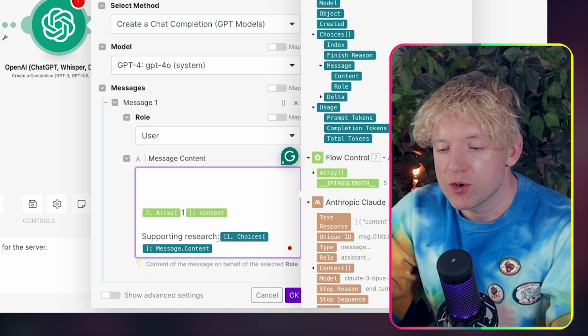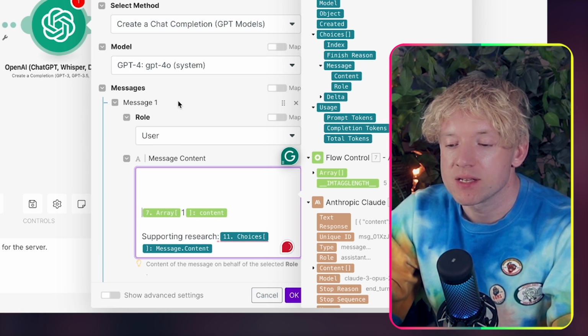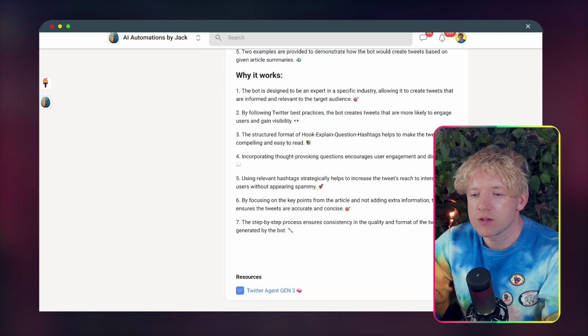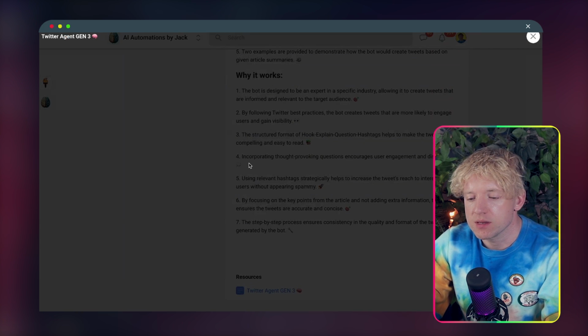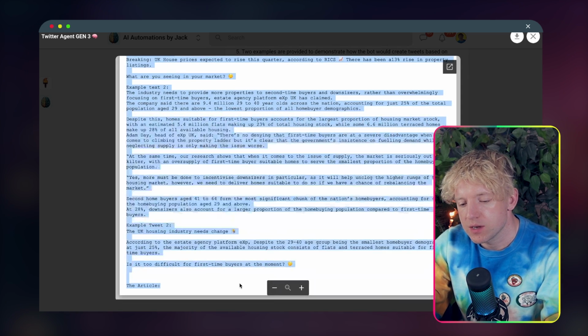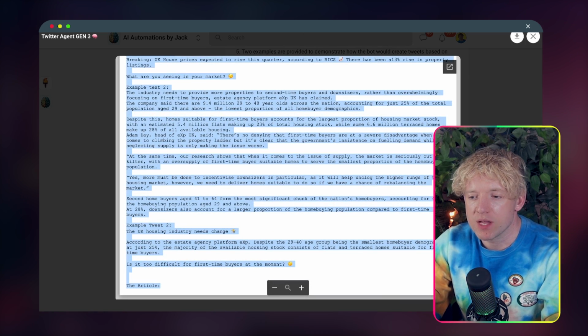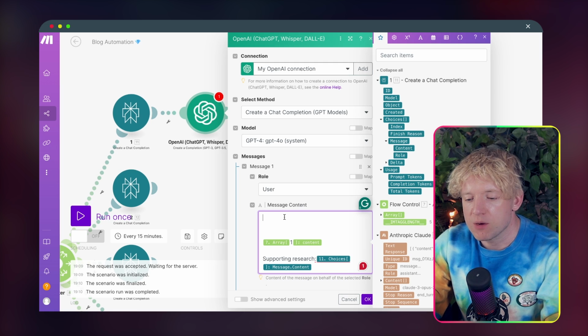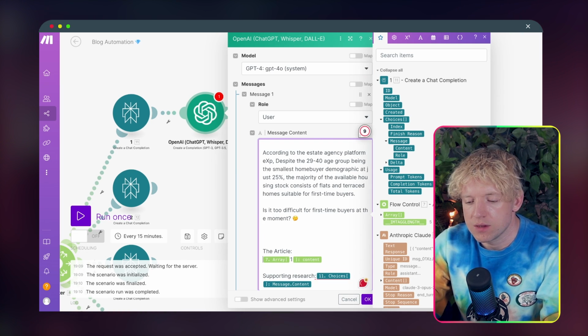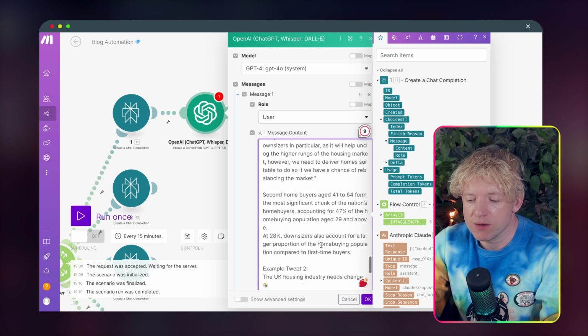We come up, we come down. Then all we do, guys, is we come over now to our Twitter agent, which is going to be here, which is cool. We're going to copy all the data like so. Grab it. Then we're going to come back over to our automation at the top, type it all in, the article, boom, there you are. How cool is that?